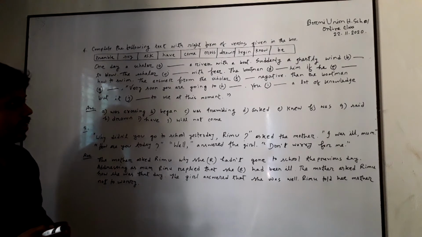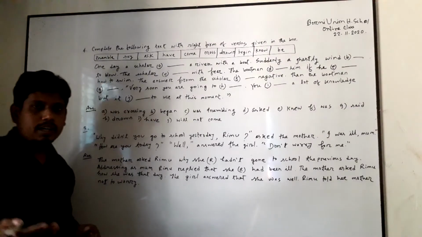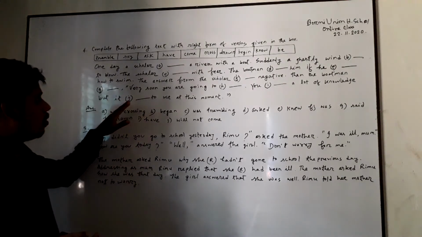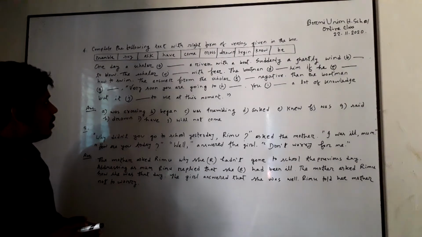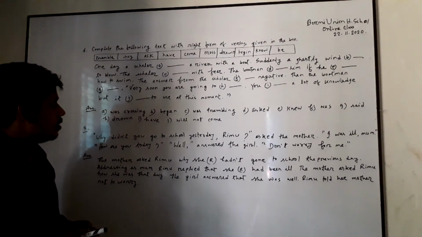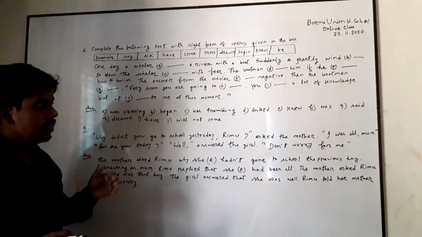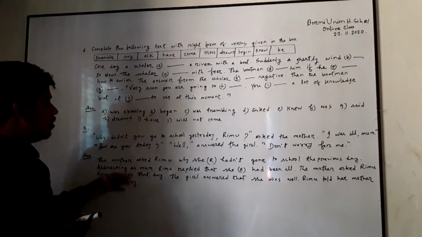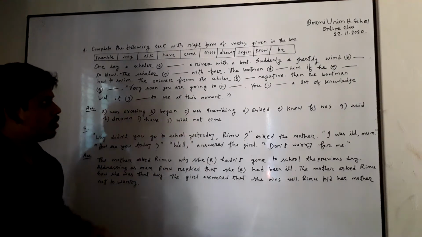Suddenly a ghostly wind began to blow. There will be the verb's past form. The scholar dashed with fear. What form of verb will you use here? You must use past continuous tense here because the passage is about past. So the answer will be was trembling. The scholar was trembling with fear.